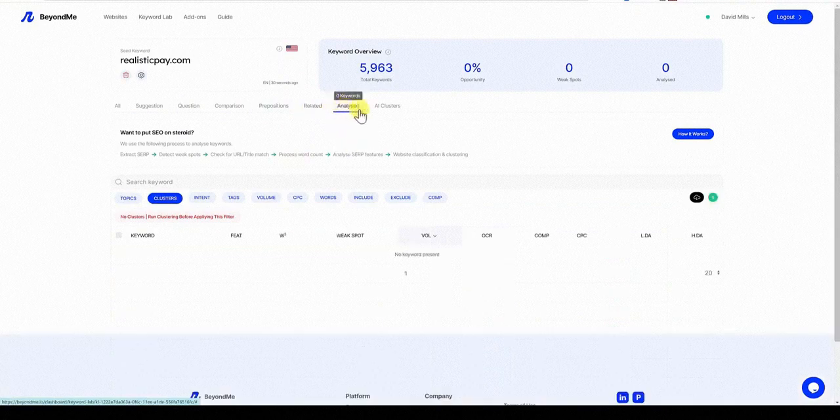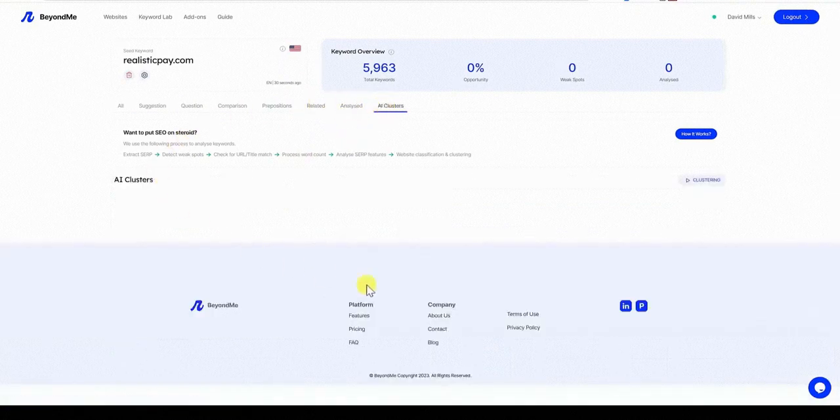Analyzed keywords are right here, and then AI clusters, we can actually go with clustering right here. I'm not going to do that right now, but basically you click the clustering button and it's going to cluster all those keywords together. I'm just not going to go for that, but you guys know what clustering is. Well, I may as well. Let's just cluster the keywords so I can show you guys real quick.